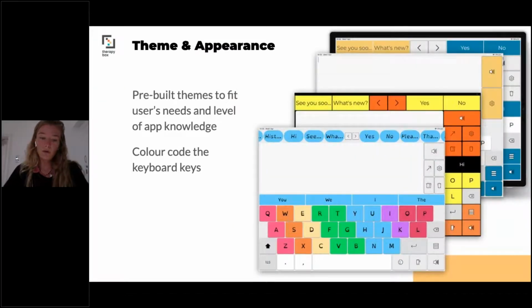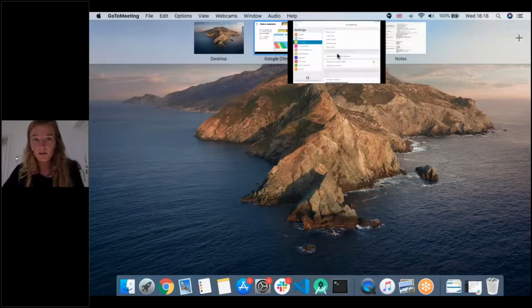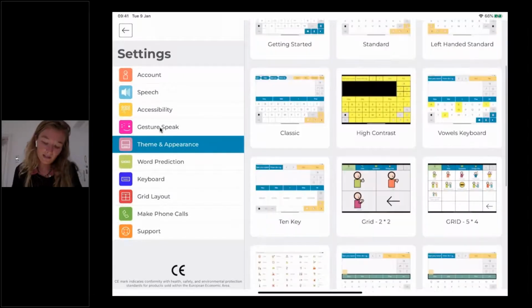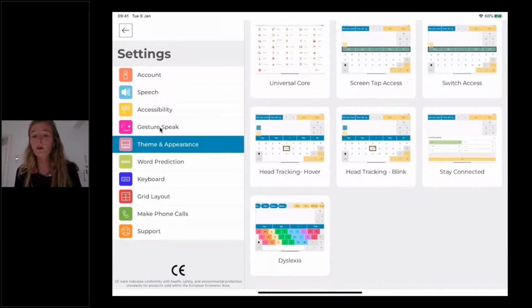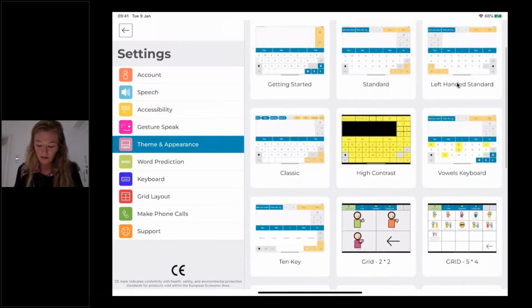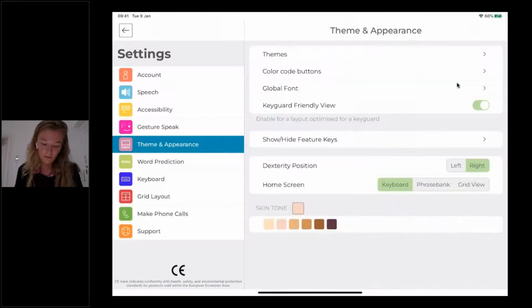Then Predictable offers way more options in terms of appearance customization. We offer some pre-built themes. I'm going to show you here. If I go to theme in appearance, you can choose among 16 different themes. These themes are both appearance settings, but also accessibility settings. You can see that here, this one will just activate the switch access accessibility method, etc. So you can choose among these themes, or you can just customize your own app.